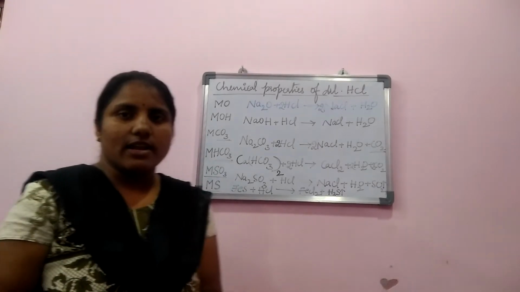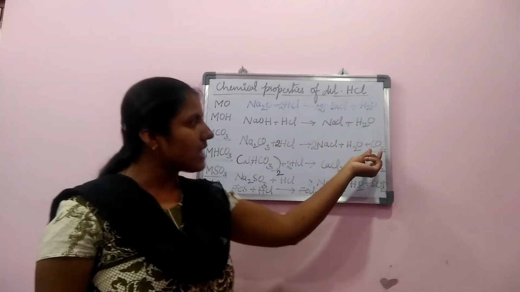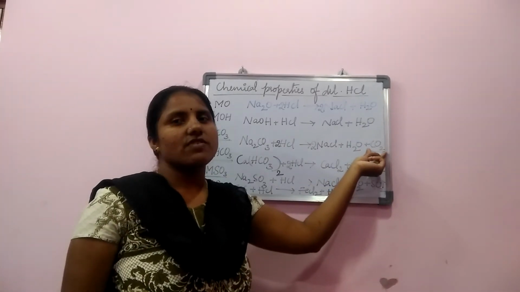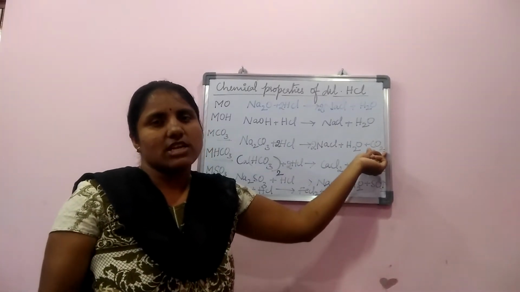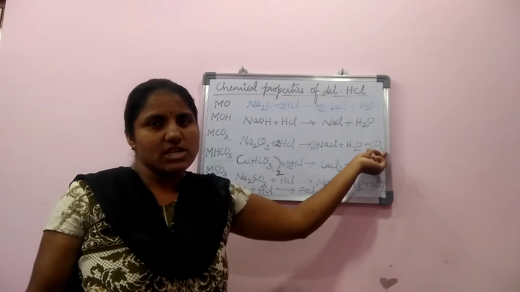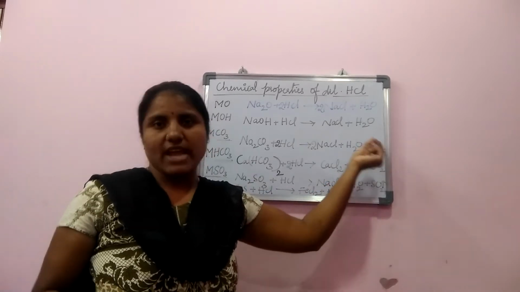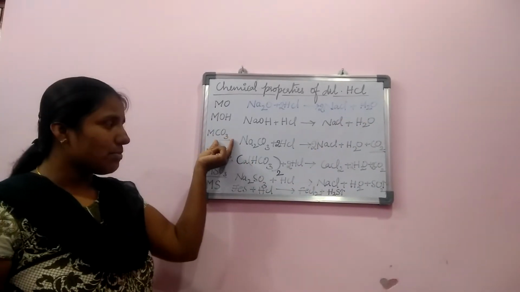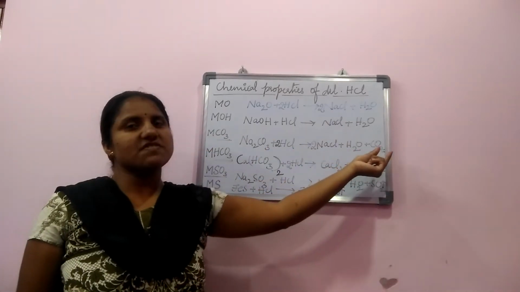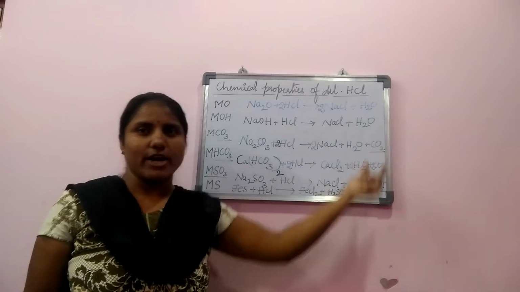Whenever a gas is colorless, we have to mention the test for the gas. Here carbon dioxide is a colorless gas. So whenever in any reaction a colorless gas is produced, under observations we should mention the characteristic test for that particular gas. Metallic carbonates produce a colorless gas which turns lime water milky. The gas is carbon dioxide.